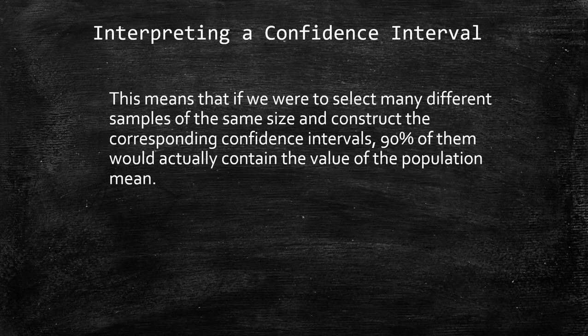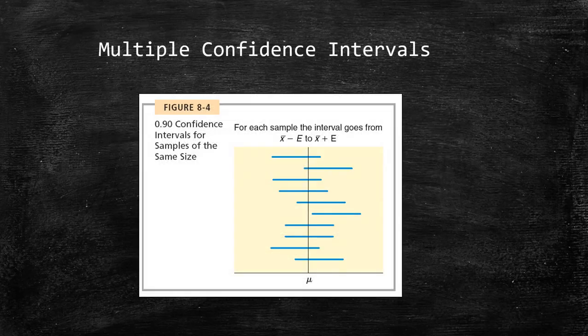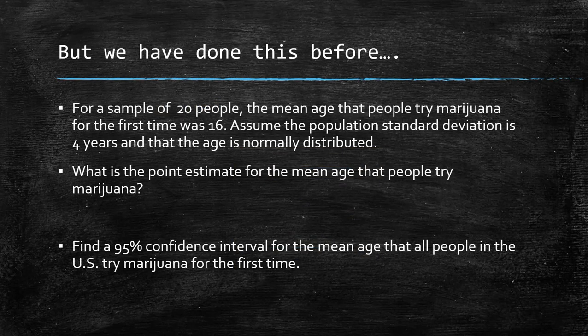So basically that means that if we take sample after sample after sample, and they're all the same size, and we find this confidence interval, 90% of them would contain the value of our population mean. So for example, we find x bar, and we add and subtract something, so that we get our minimum, our maximum, minimum, maximum, over and over again. If we do a 90% confidence, that means 9 out of 10 of them would actually contain mu, something that we don't know what it is. But we've done this before.